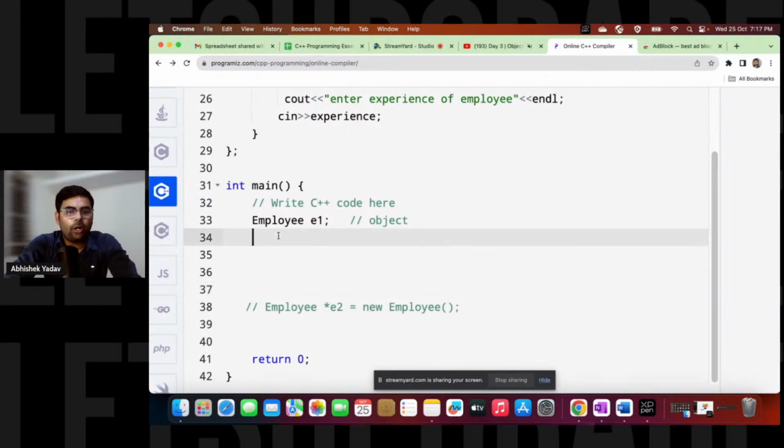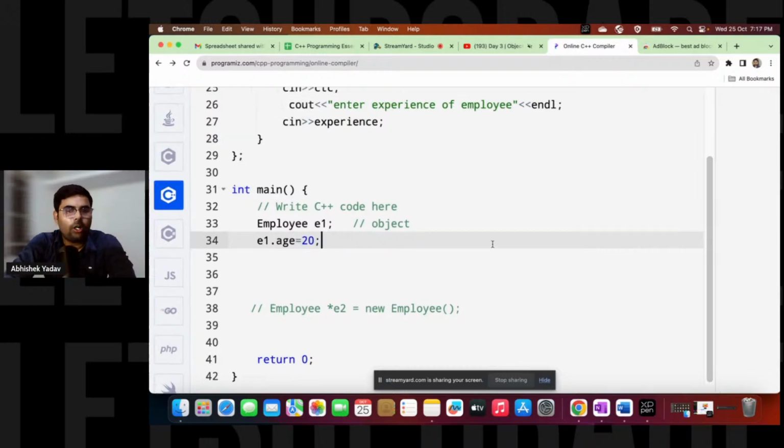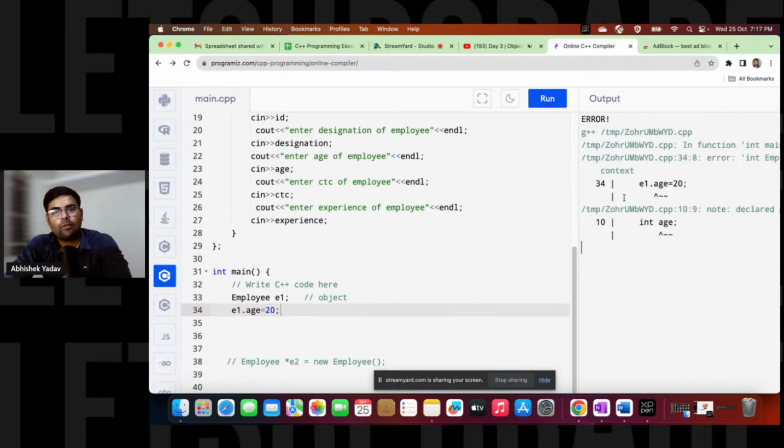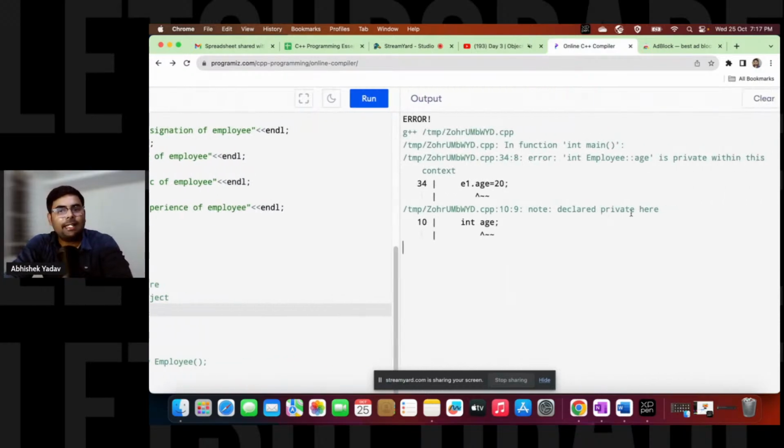So now, in order to access the data member, let's assume the object is e1 here, right? Here, not cin. So here e1.age is equal to 20. Let's see what output I will get, whether I will get some output or some error. Let's see here, right? So you can see, guys, here we are getting an error.